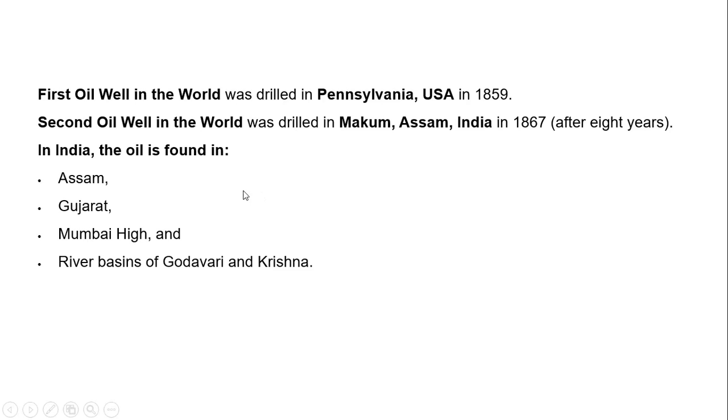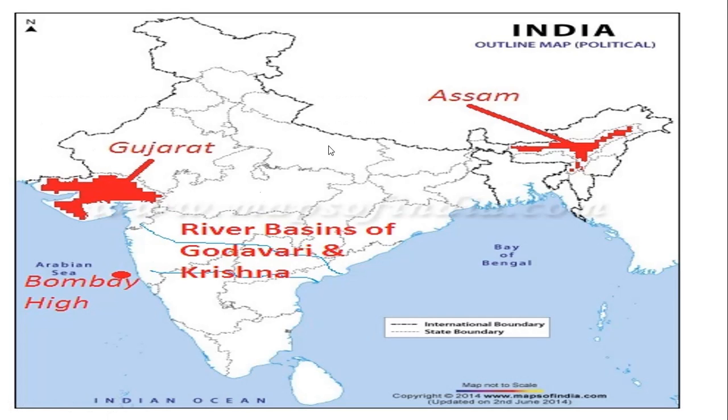The first oil well in the world was drilled in Pennsylvania, USA in the year 1859. The second well in the world was drilled in Makum, Assam, India in the year 1867. And in India, oil is found in Assam, Gujarat, Bombay High, and the river basins of Godavari and Krishna.